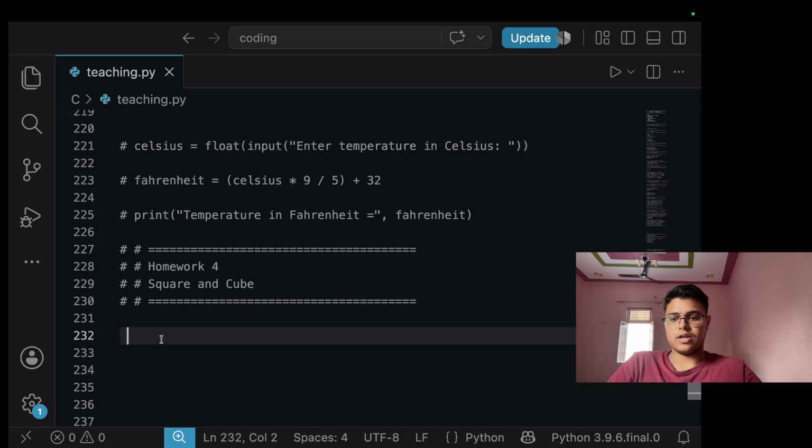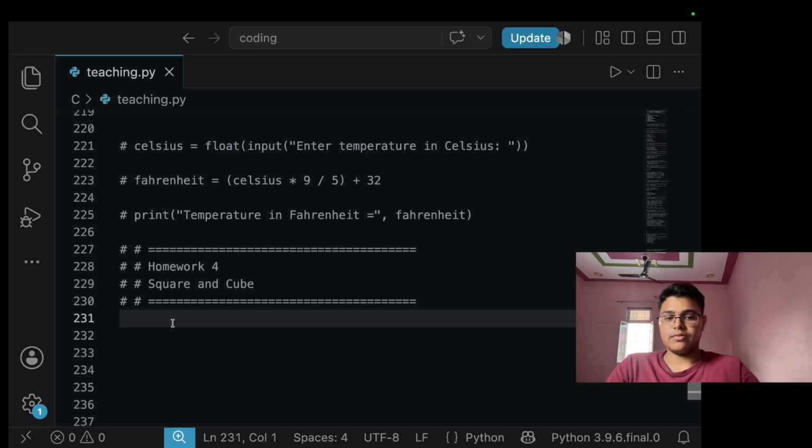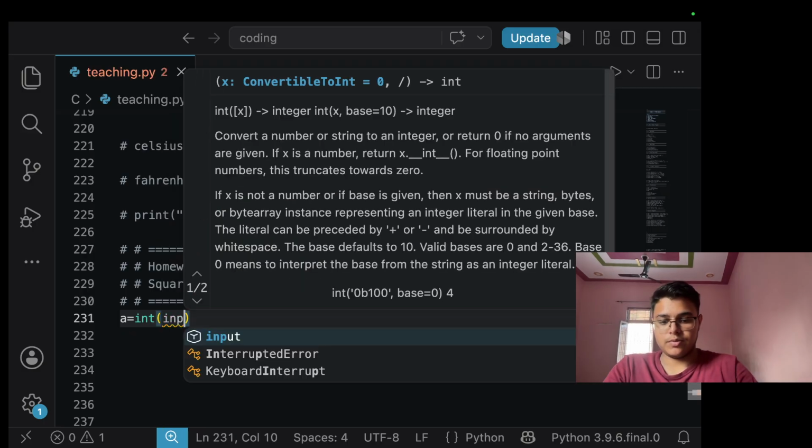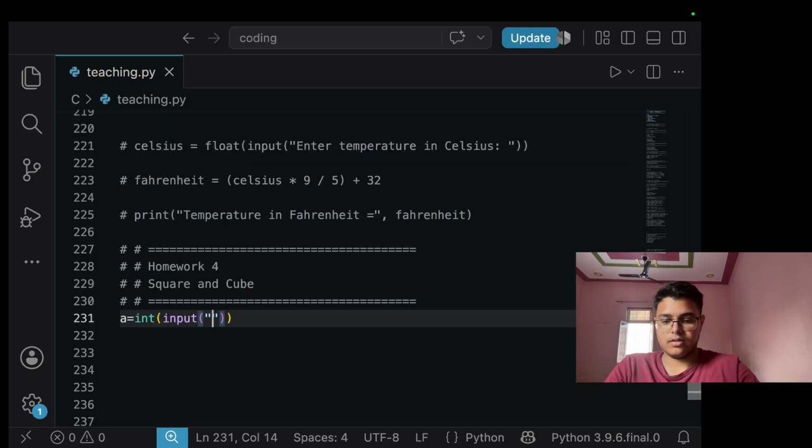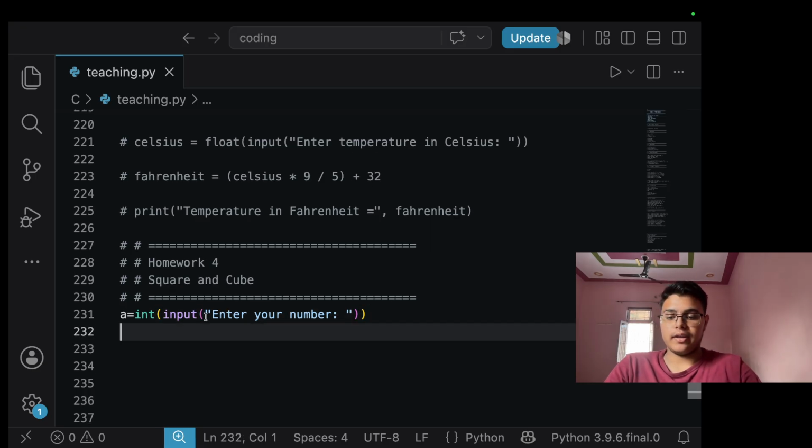Okay, so let's start from here. We have to take a number. Let's say a equals int input, enter your number. Okay, now square. For taking a square, we will simply assign it.